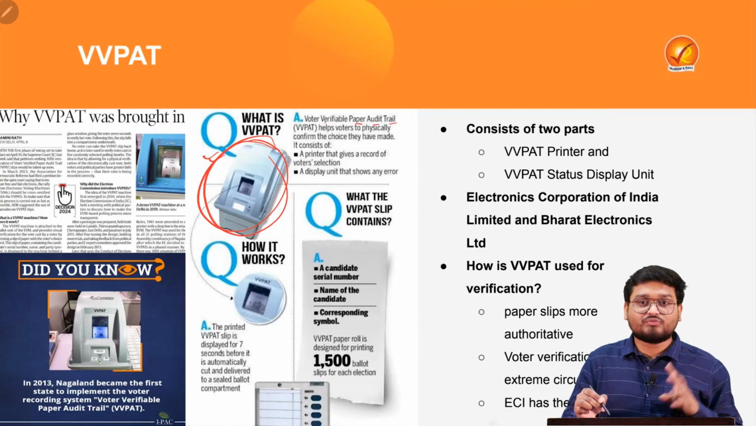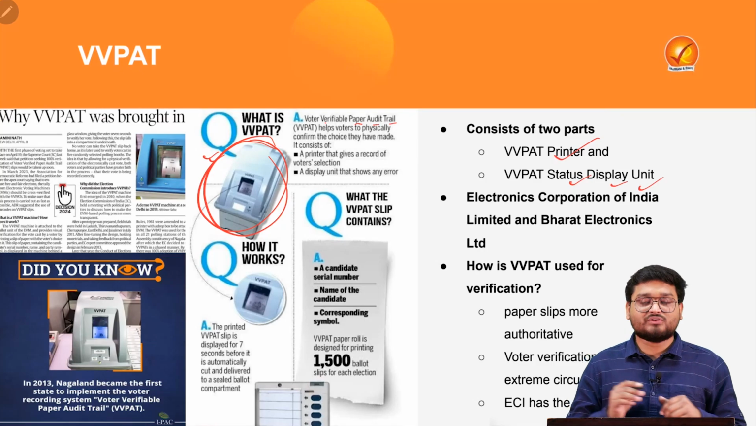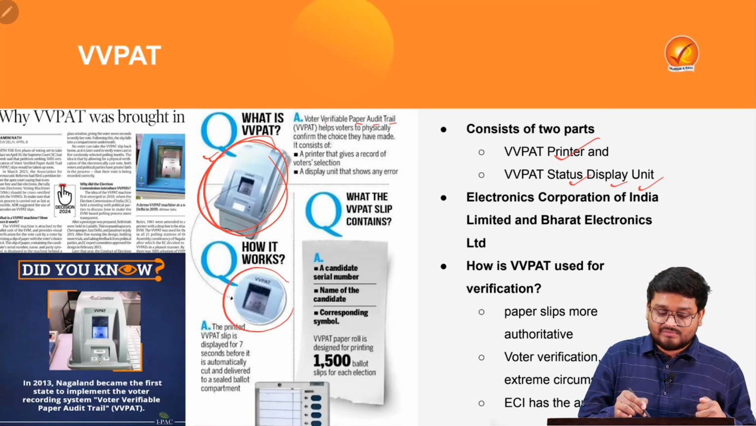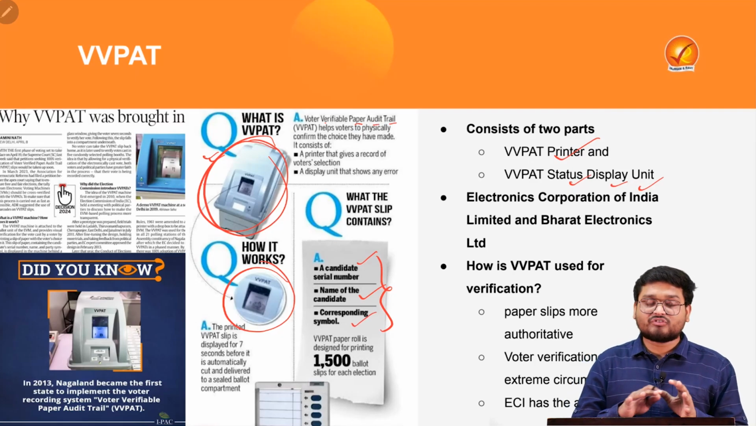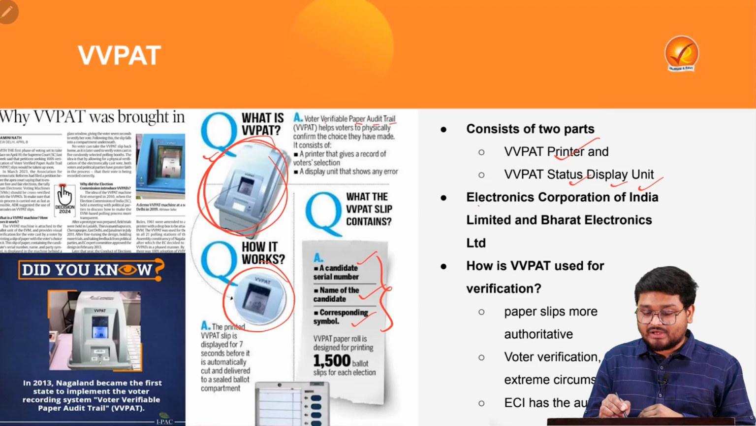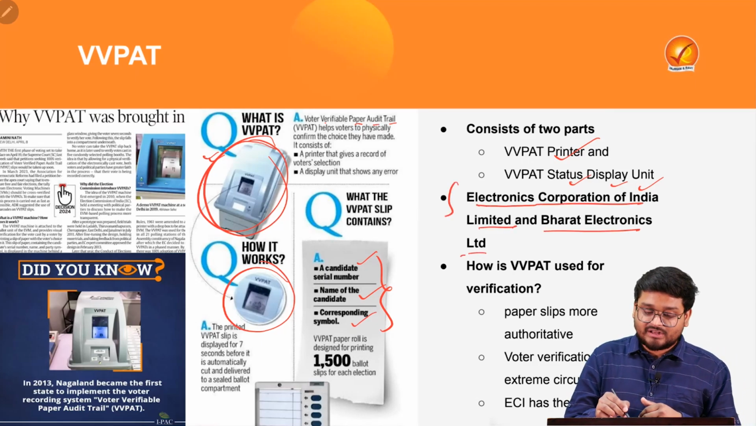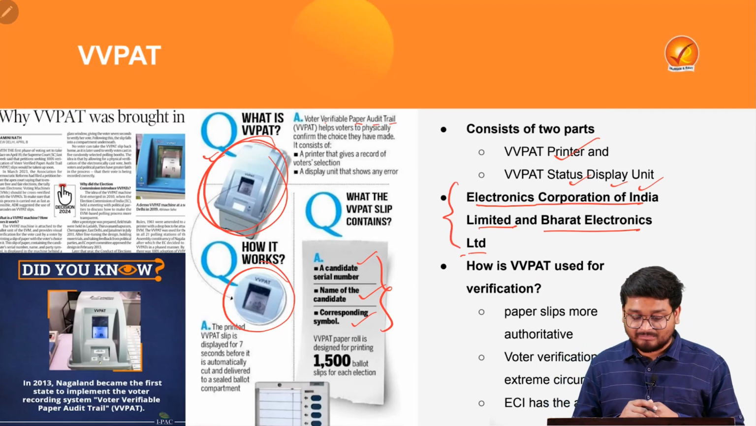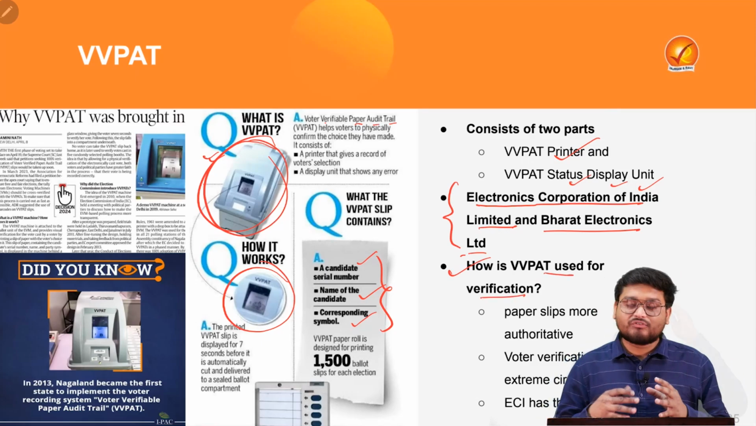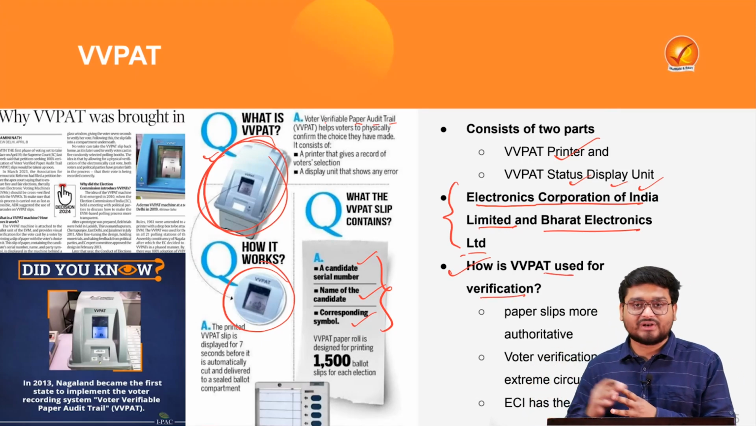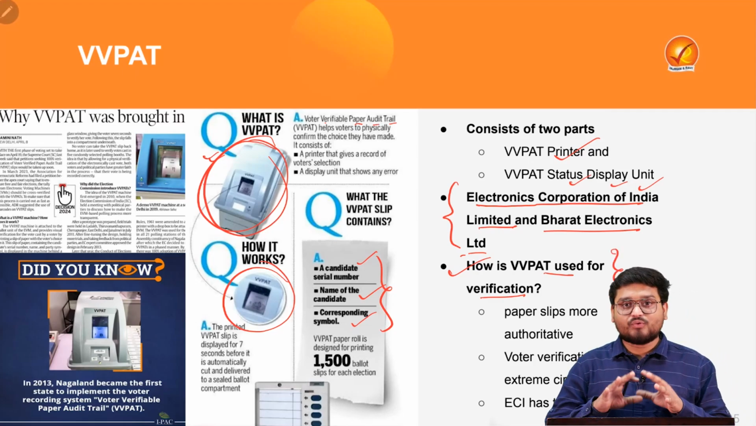That means it consists of 2 parts, a printer and a status display unit. When you have cast your vote, this VVPAT will be displayed to you, and it will have the candidate serial number, the name of the candidate and the corresponding party symbol. Now here, the EVMs have been manufactured by the Electronics Corporation of India Limited and the Bharat Electronics Limited, and the VVPATs are also issued by the same. And how the VVPAT is used for verification, we have to understand: when the voting is done and the votes are calculated, the EVMs are calculating all the votes.